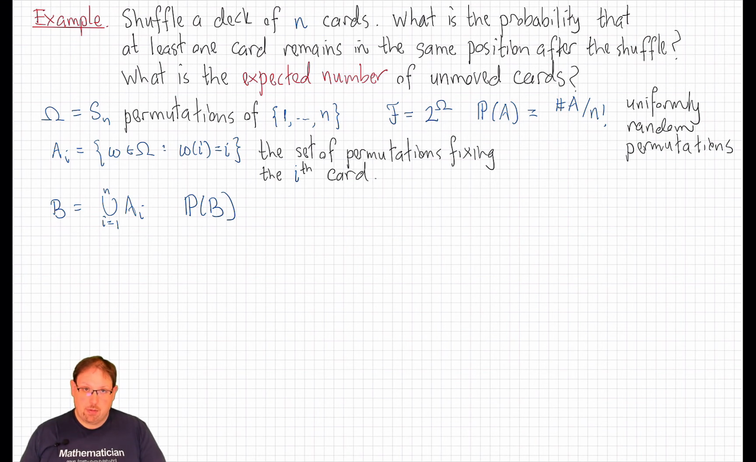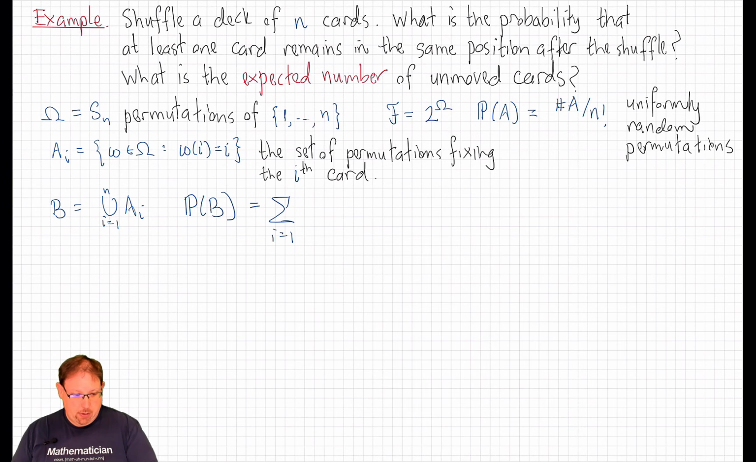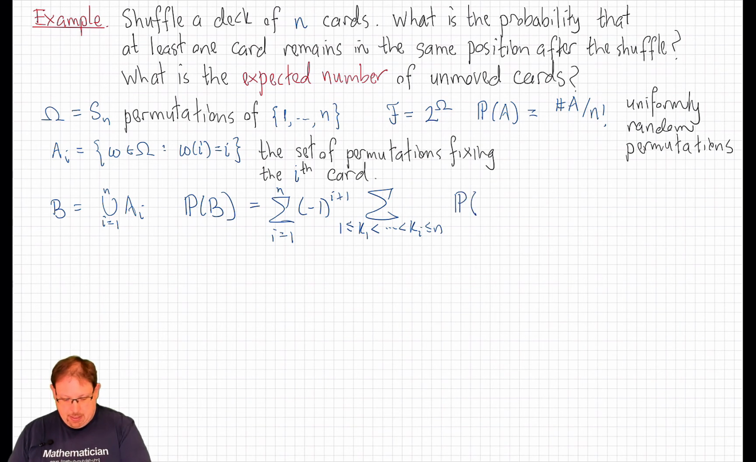Well, we now have a tool for calculating probabilities of unions of intersecting sets. After all, it's perfectly possible for the 1st, 2nd, 7th, and 37th card to all be fixed by a permutation, so these are all intersecting events. So let's use inclusion-exclusion. The probability of B will be equal to the sum, i going from 1 up to n, of minus 1 to the i plus 1, times the sum over all k1 through ki less than or equal to n of the probability of the intersection of Ak1 through Aki.